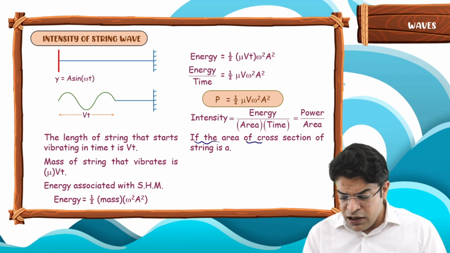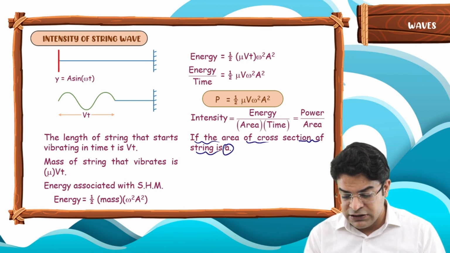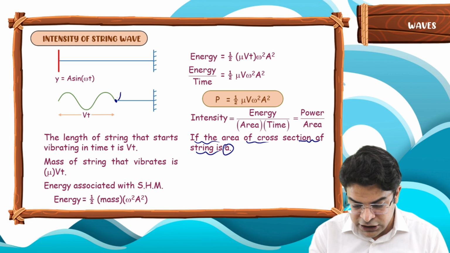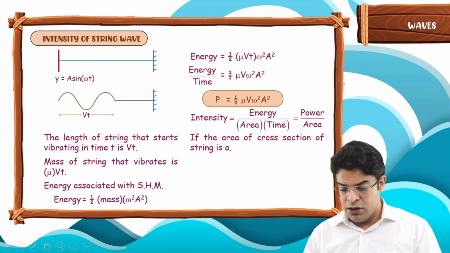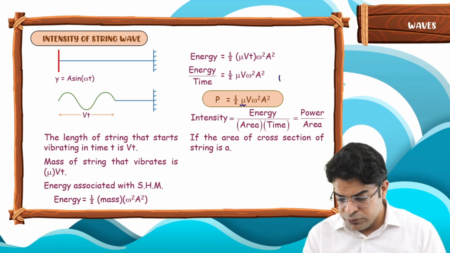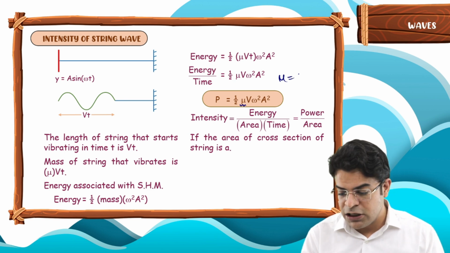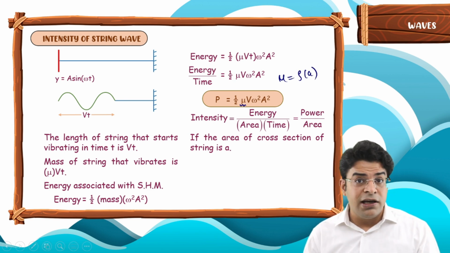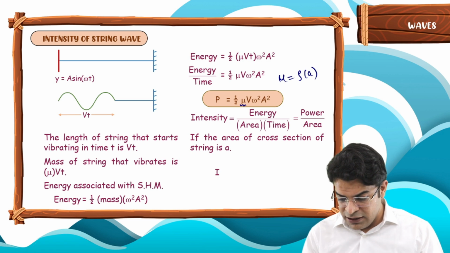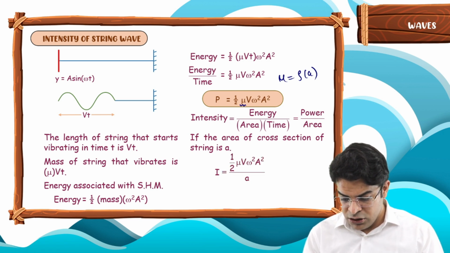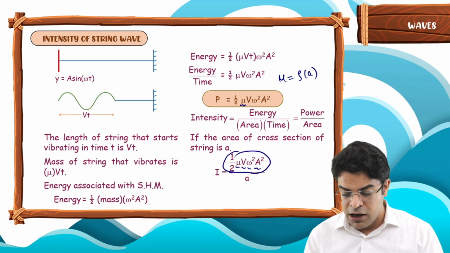So if the area of cross section of this string is taken as A, in place of mu, the mass per unit length, we can write the mass per unit volume times the cross sectional area, right? So you can say intensity equals half mu v omega square a square, the power transmitted, upon the area.